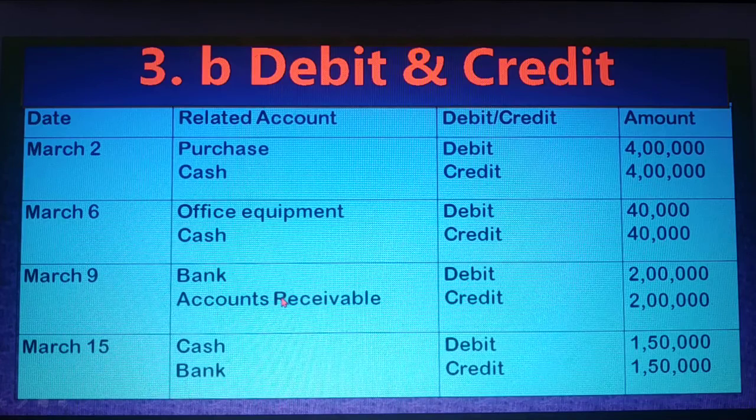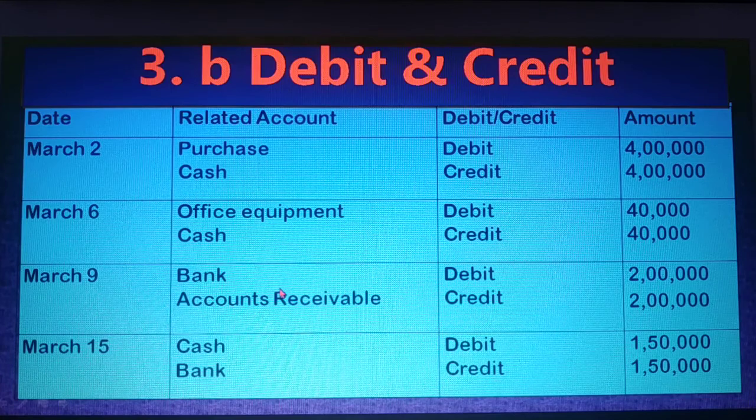Dear student, next transaction, bank account and account receivable. That means you receive money from your debtor. Earlier you sold goods on credit, now they have paid you. So you receive money in the bank by check. If you receive by check, your bank money increases and account receivable decreases. You know bank account is an asset, account receivable is also an asset.